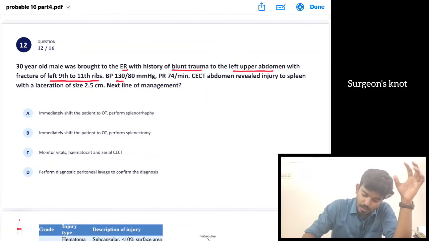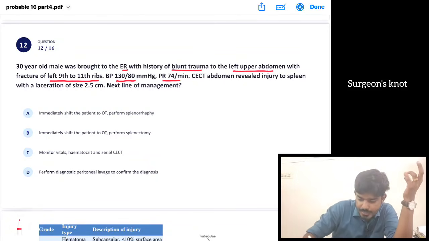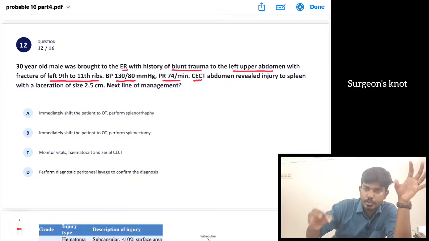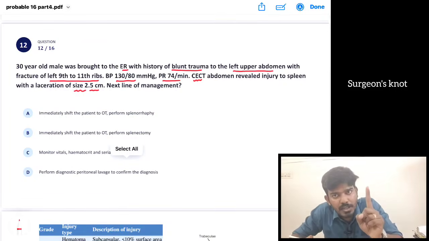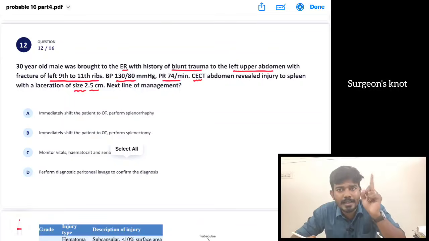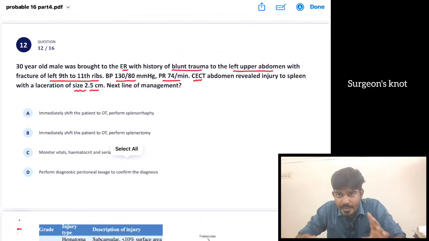இங்க BP is normal, pulse rate is normal, so we are going to go for a CECT போறோம். அங்க there's an injury to the spleen with a laceration of size 2.5 cm. 2.5 cm-க்கு laceration நடந்து கொடுத்திருக்காங்க. ஹெமட்டோமா எதுமே கொடுக்கல. What is the next line of management? For this we have to know about the splenic grading.